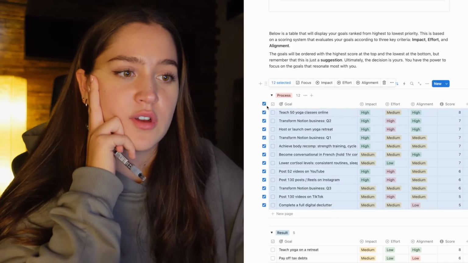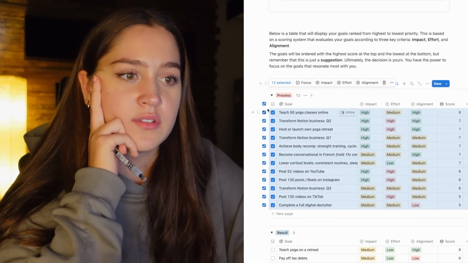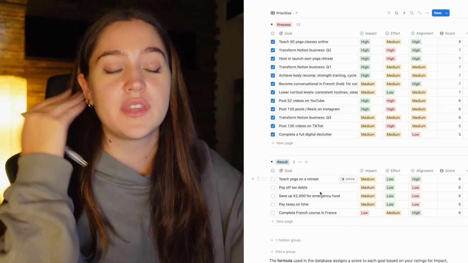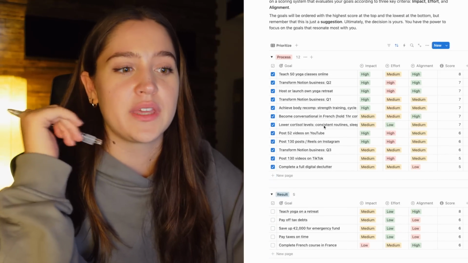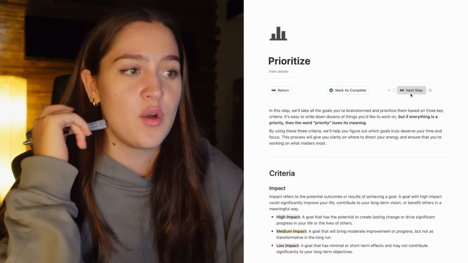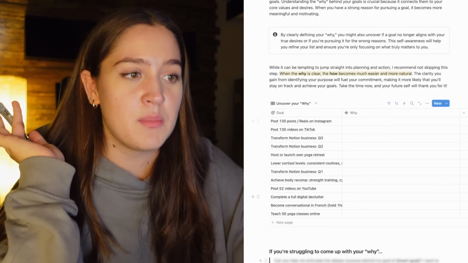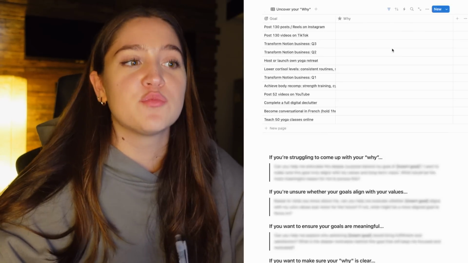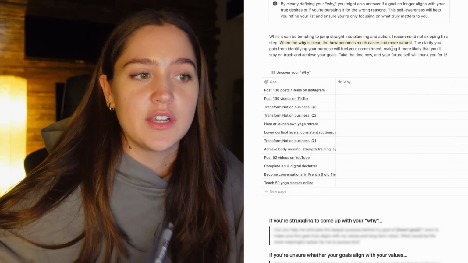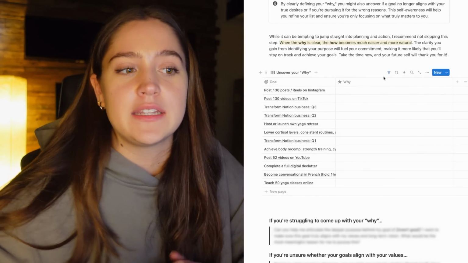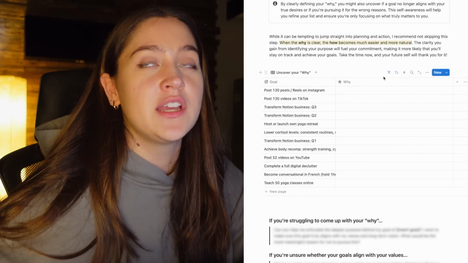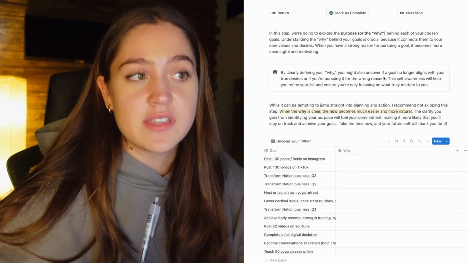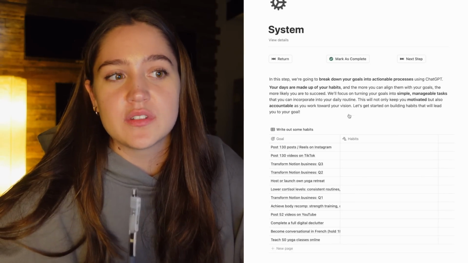Oh, and I also have to not forget to check all of these because these are the ones I'm gonna be focusing on. I'm not gonna focus on the result goals. I'm gonna put that in my notes, but it's not going to be the goals that I'm breaking down, like the purpose and stuff. So now when we move on to the purpose, these are going to come up and I'm going to spend some time and I'm going to use my ChatGPT prompts here to really figure out a very, very clear reasoning for my why behind each of these goals and to give it a very strong motivation. I don't think I'll share the why, so I'm going to fill this out and then we're going to skip to our next step.